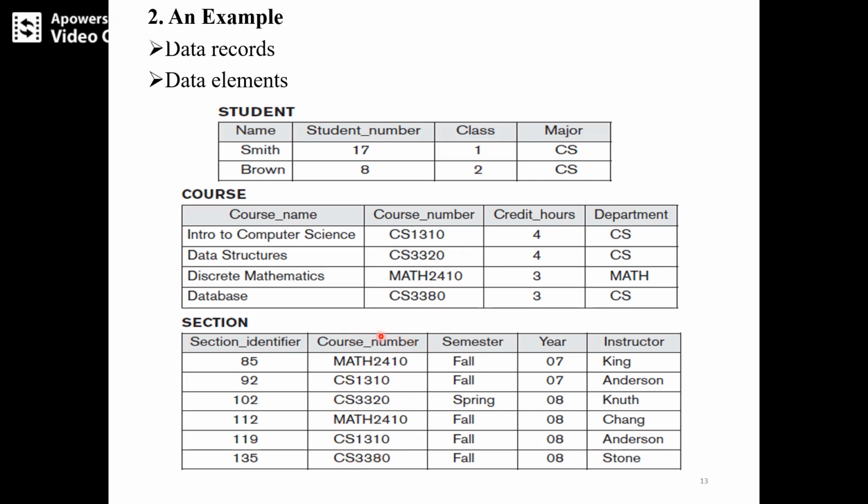These same data elements we are using between these two tables. If I go through this data record, it indicates that when I'm comparing these two databases, there might be some logical coherent relationship between these two tables, which I have explained in the implicit property of the database. Now by using this course record or data record, I can try to relate these two tables based on this course number. Based on this course number, there will be some logical relationship between these two tables. These are some examples of the data record as well as data element.